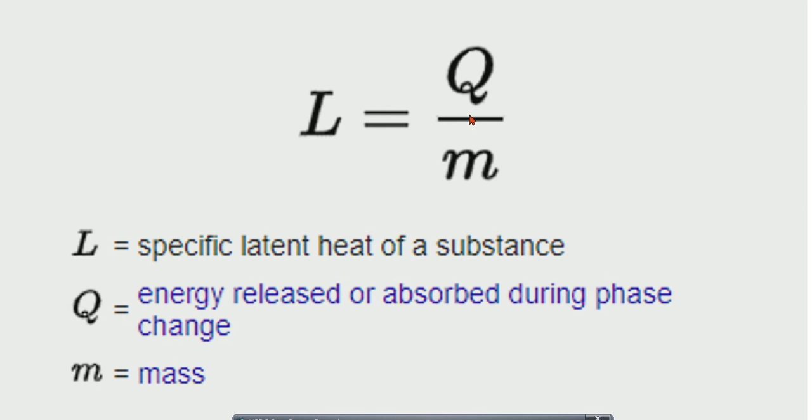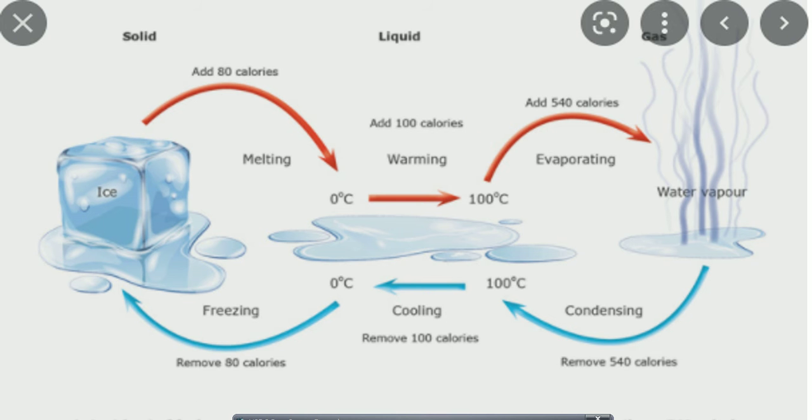If I go through my previous slides, suppose I had considered 100 grams of ice. The 100 grams of ice took 8000 calories of heat. So what is the latent heat? 8000 by 100 is my latent heat.